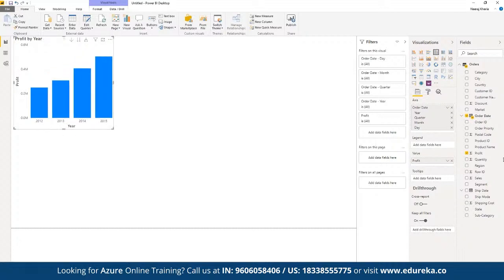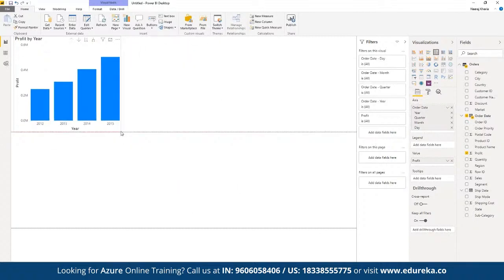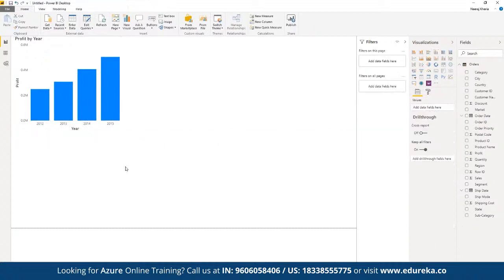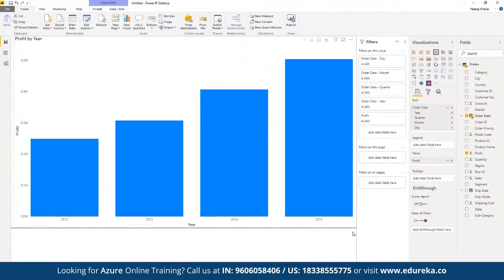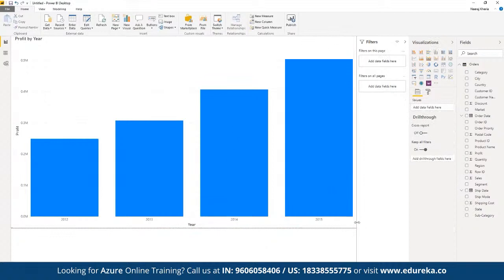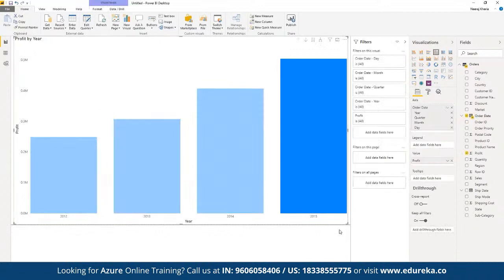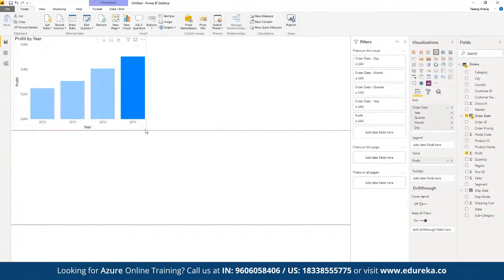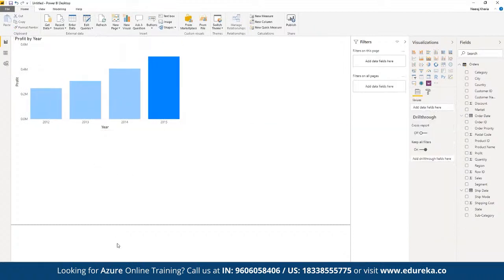Once we choose any two fields, the best suitable format for the given data set is going to be chosen in terms of visualization. First of all, we can see a bar graph has been chosen, and we can easily increase and decrease the size of the visualization as per the requirement. Suppose we want to focus only on this one for the entire page, we can choose the entire page, or we can focus on different components as per requirement. Here we can choose the size accordingly, and how exactly we want to increase or decrease the size for different parts of the visualization.